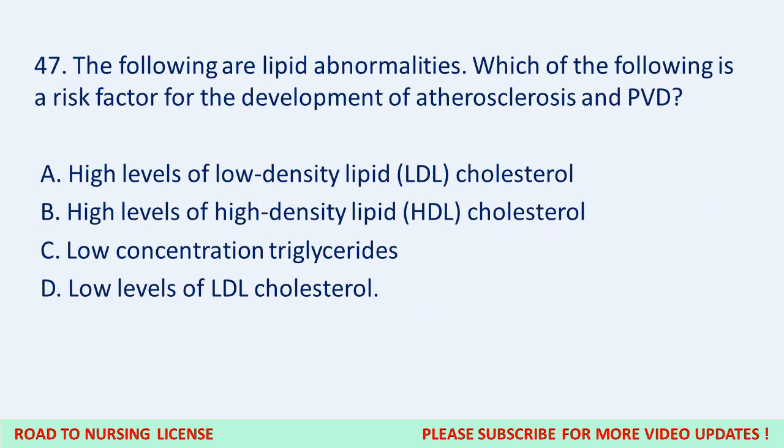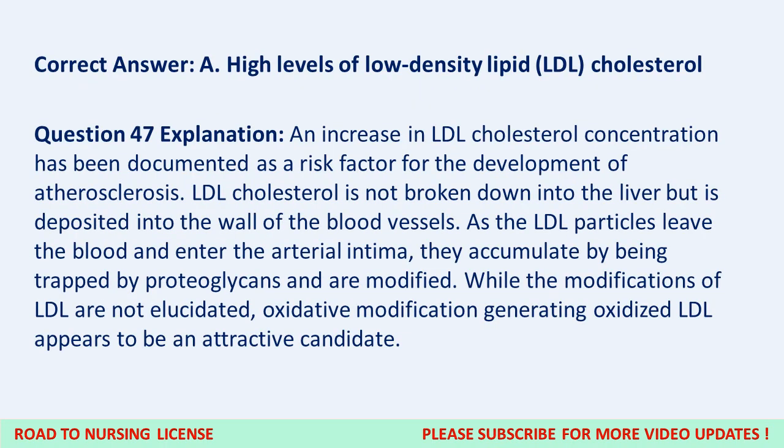Question 47. The following are lipid abnormalities. Which of the following is a risk factor for the development of atherosclerosis and PVD? A. High levels of low-density lipid, LDL, cholesterol. B. High levels of high-density lipid, HDL, cholesterol. C. Low concentration triglycerides. D. Low levels of LDL cholesterol. Correct answer, A. High levels of low-density lipid, LDL, cholesterol.